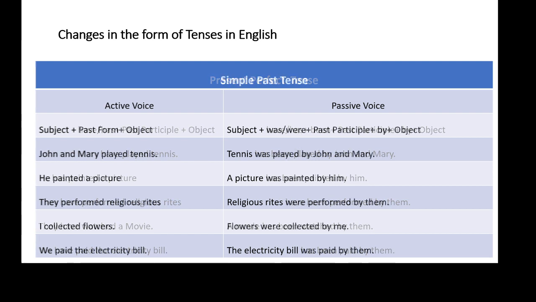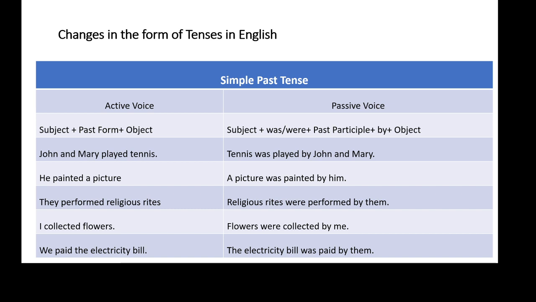Let us proceed ahead with the discussion of simple past tense. As I told you before, it is the verb in the sentence that determines the tense of the sentence. If the verb is written in present perfect, the tense of the sentence is present perfect.